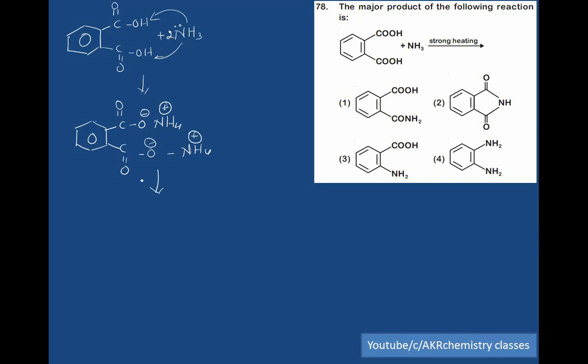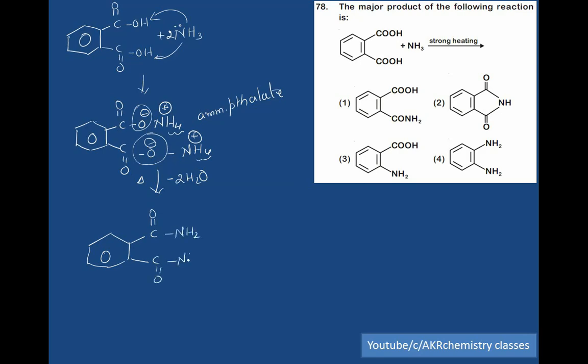On heating, a water molecule gets released. Here one water molecule, OH2, O minus and H2. So the name of this product is ammonium phthalate. C double bond O, C double bond O, NH2, NH2, phthalamide.